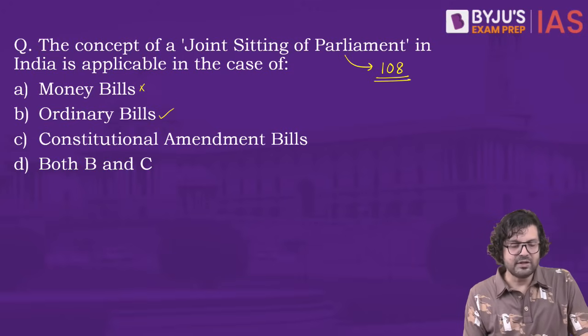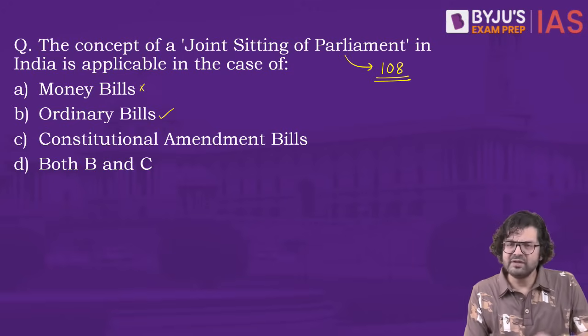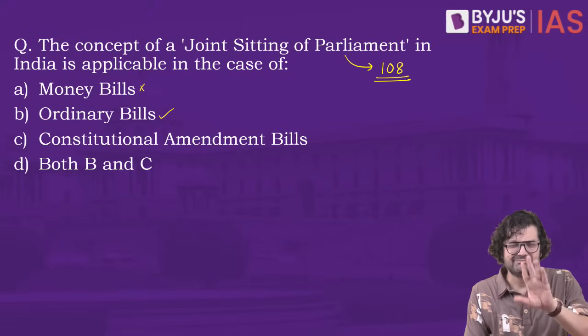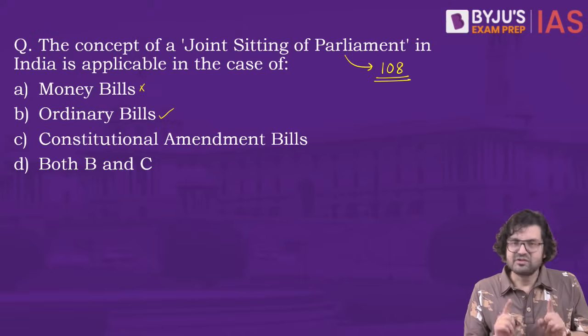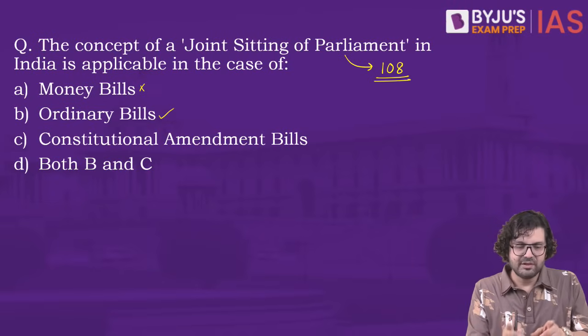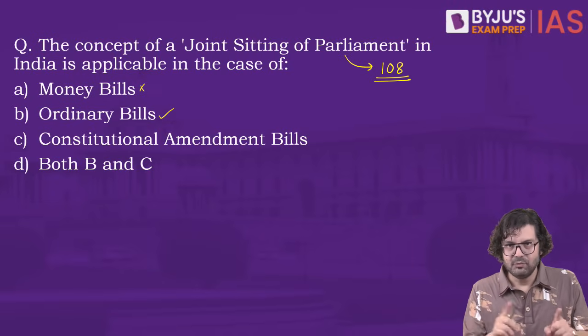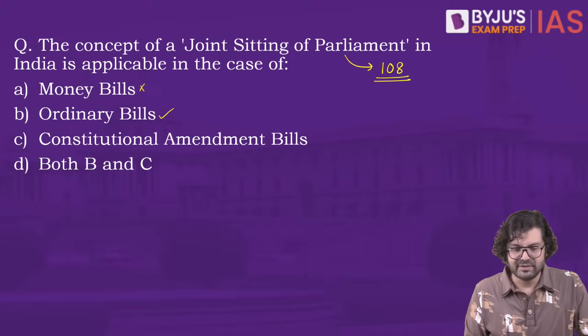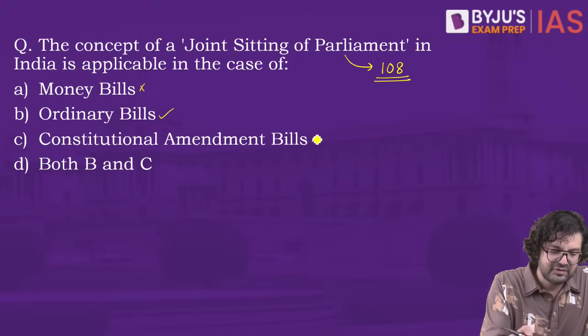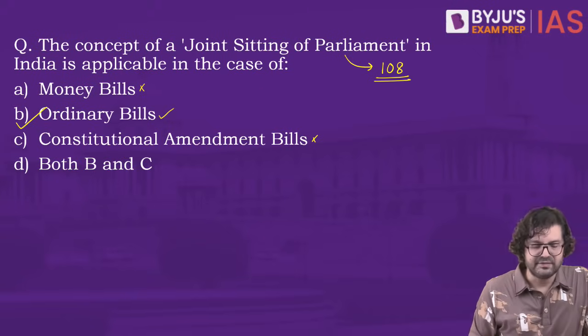Constitutional amendment bills, do we have joint sitting for such bills? Such bills must be passed in both the houses separately, right? No concept of joint sitting. So this is wrong. This means B is the right answer.